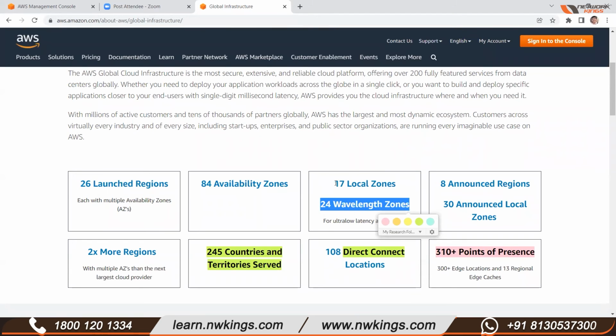Local zone and wavelength zone are basically new concepts they introduced a couple of years back, because earlier they were not there. But because new technology is coming, they are providing different kinds of models. So they introduced the local zone and wavelength zone. But you will not use these in a free tier account. It is not needed anymore. It is needed only to create your own infrastructure privately in AWS Global Infrastructure.